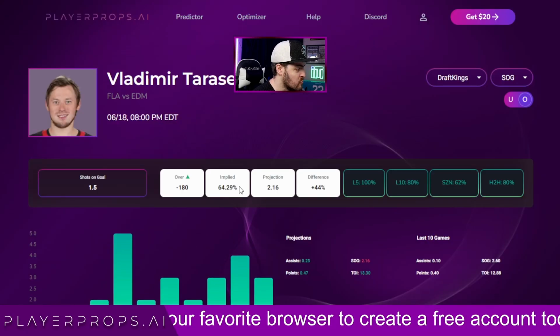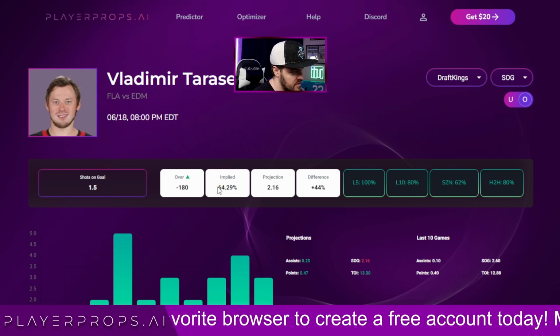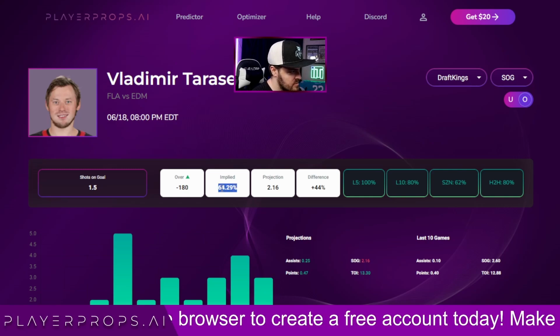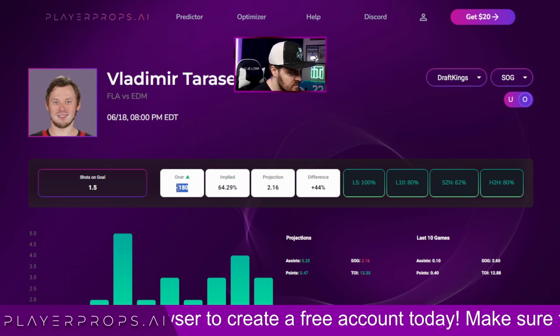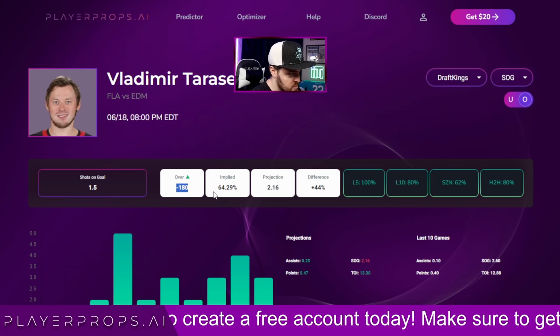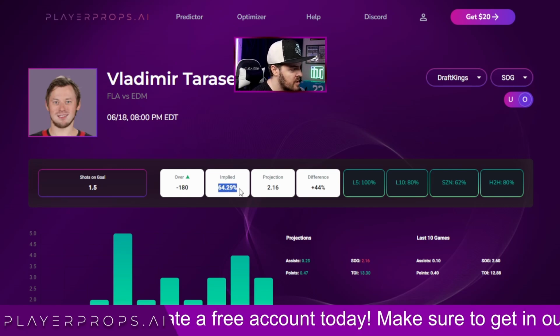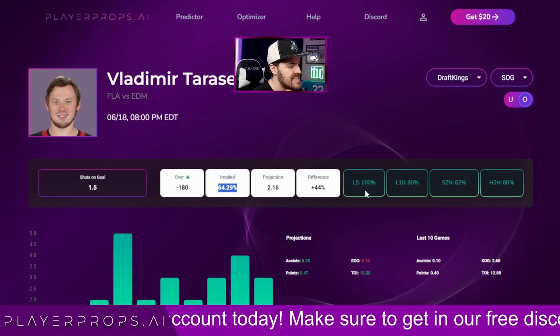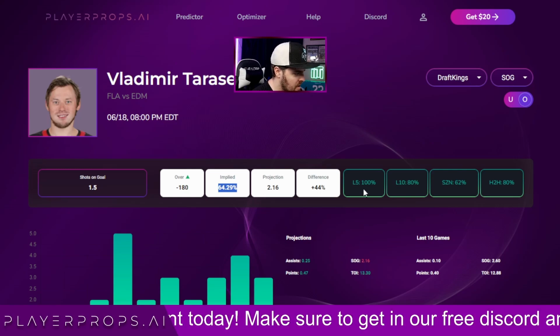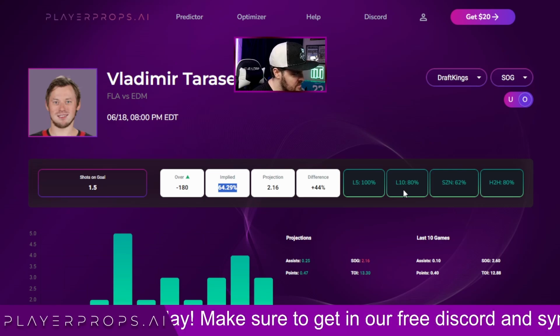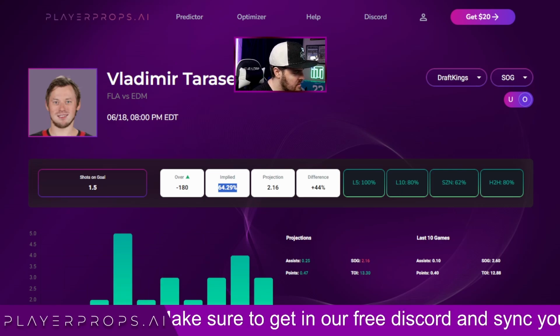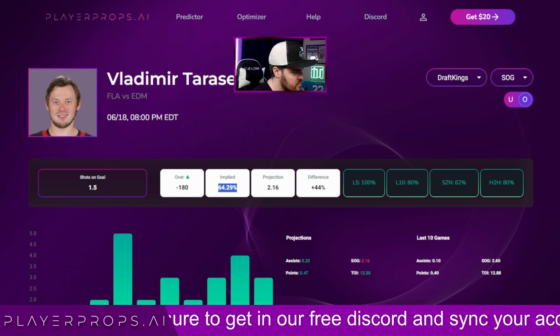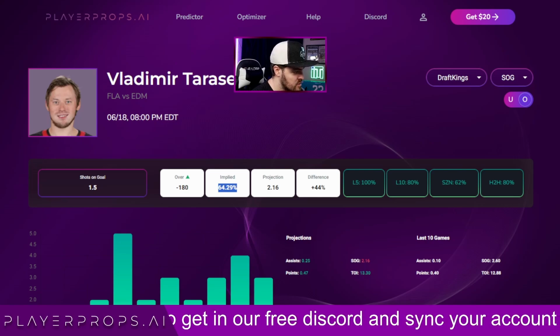He has a really high percentage chance to hit based on the sportsbooks. Remember, the implied is based on the odds. And who gives us the odds? The sportsbooks do. So the sportsbooks say that Vladimir's got almost a 65% chance to hit this prop. He has hit this every game of this series. He has hit this 80% of his games in the last 10. He only missed on these 2 New York Rangers plays where he just hooked. He still got 1 shot off.